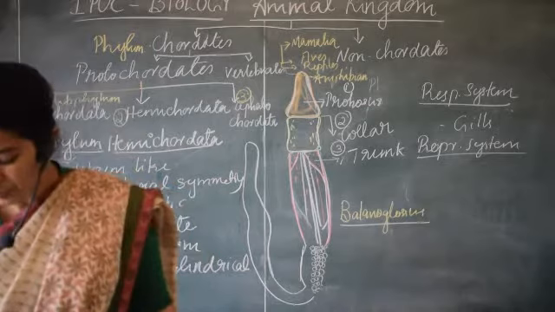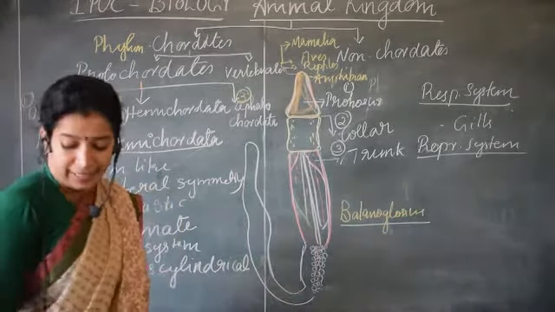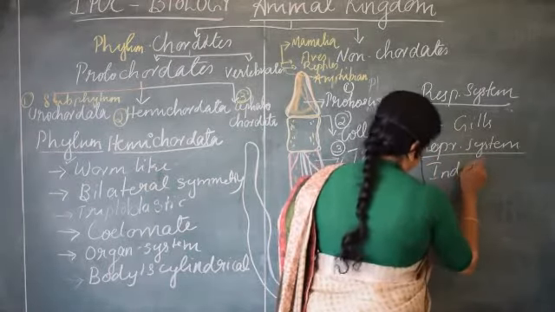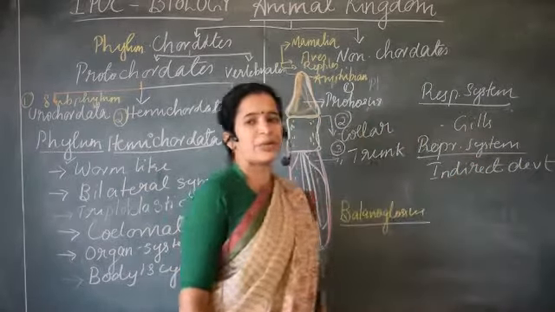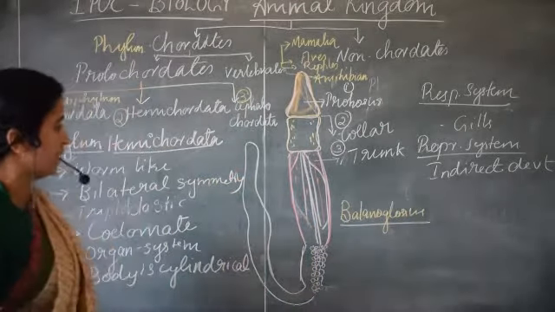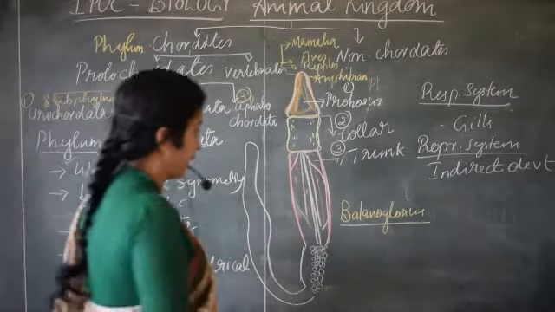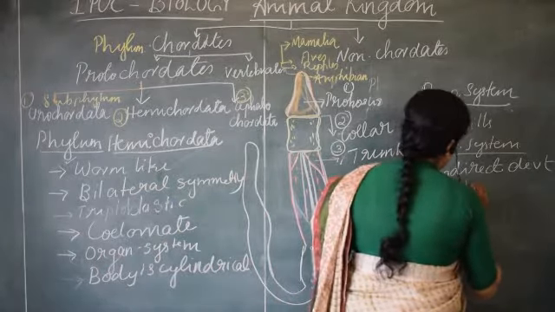Here they have indirect development, so they will have a larval stage during their life cycle. Then how does fertilization take place? Is it external or internal?